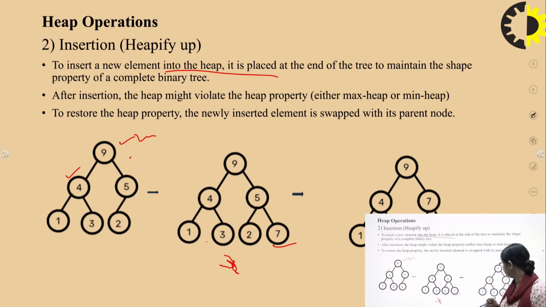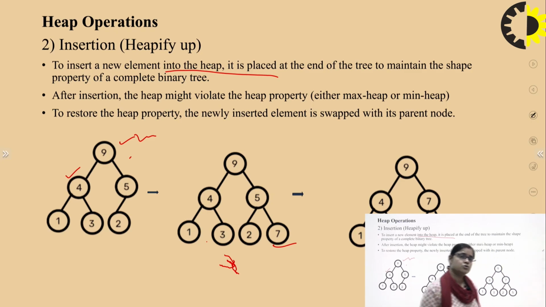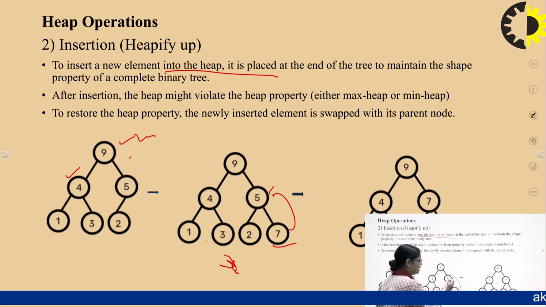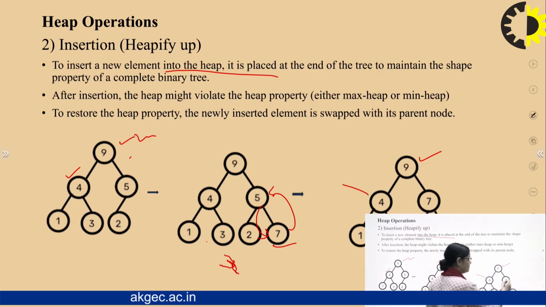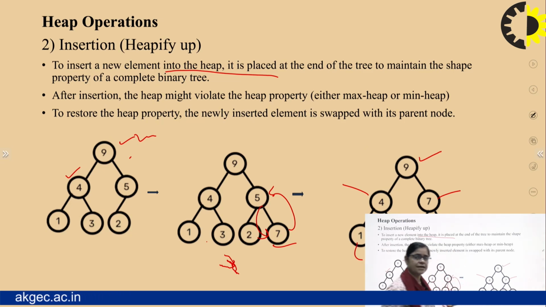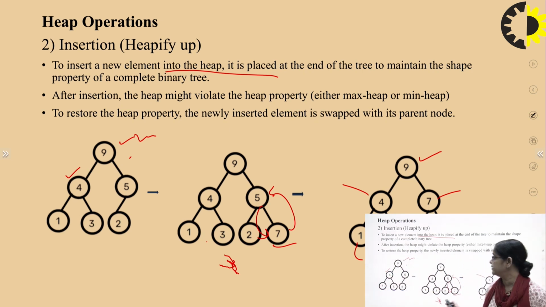So what we do is simply swap it up with the parent node. After the swapping, our max heap property is satisfied. So this insertion is very simple. That is 9, 4, 7. This is the root node, and again it is the maximum value. Here again it is the maximum, and the children have the smaller values. So this is a max heap.